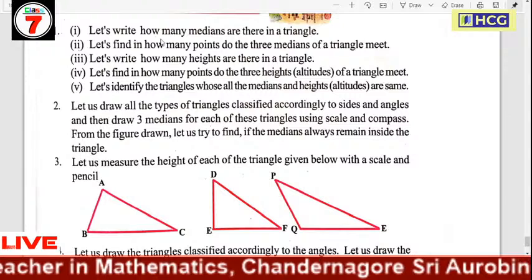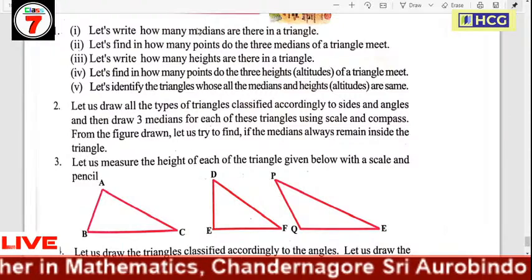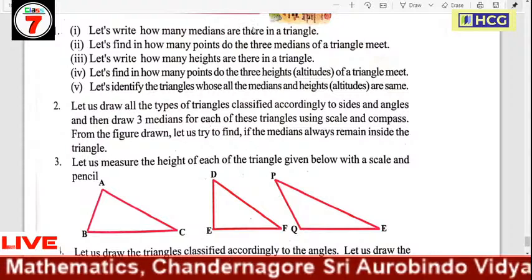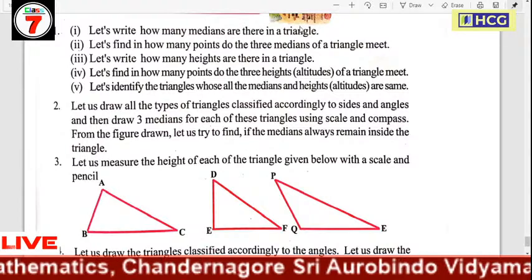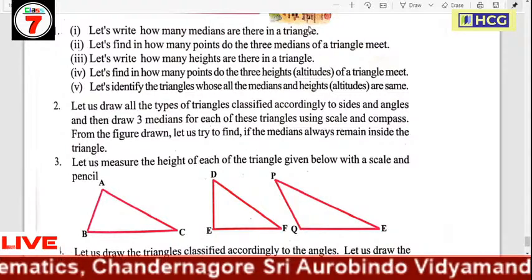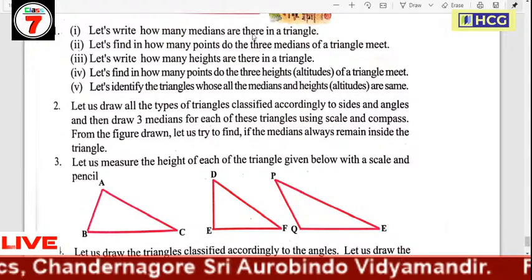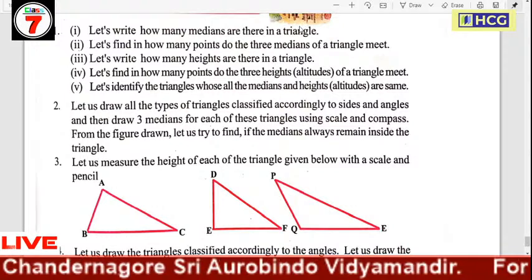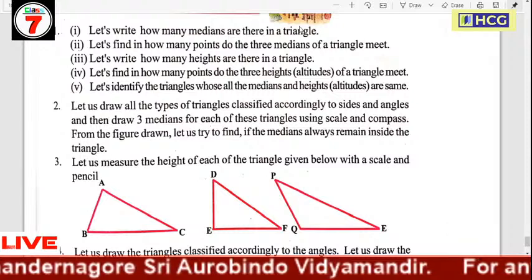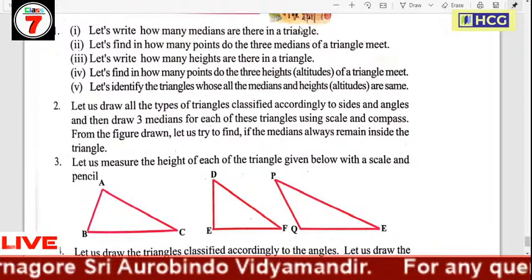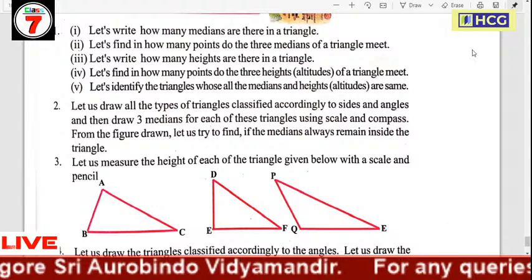Next, question number 4: at how many points do the three heights or altitudes of a triangle meet? The three heights meet at only one point. This point is called the orthocenter.